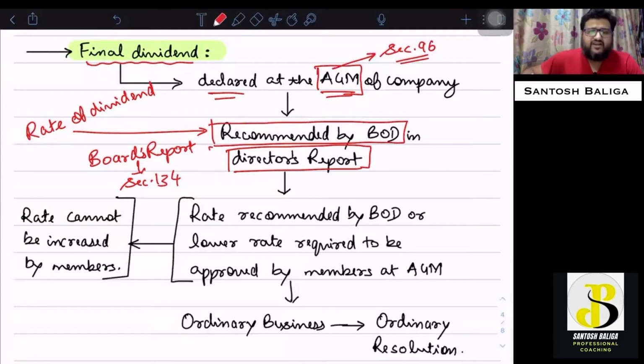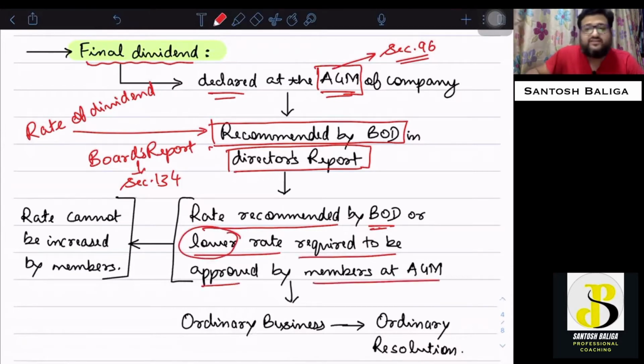Now, final dividend is declared at the AGM of the company, recommended by the board of directors in the directors report, and the rate recommended by the board of directors or a lower rate, this is a very key word, lower rate is required to be approved by the members of the AGM. That means it will be placed at the annual general meeting, and the members of the company will pass an ordinary resolution with regards to the declaration of dividend that has to be done by the company.